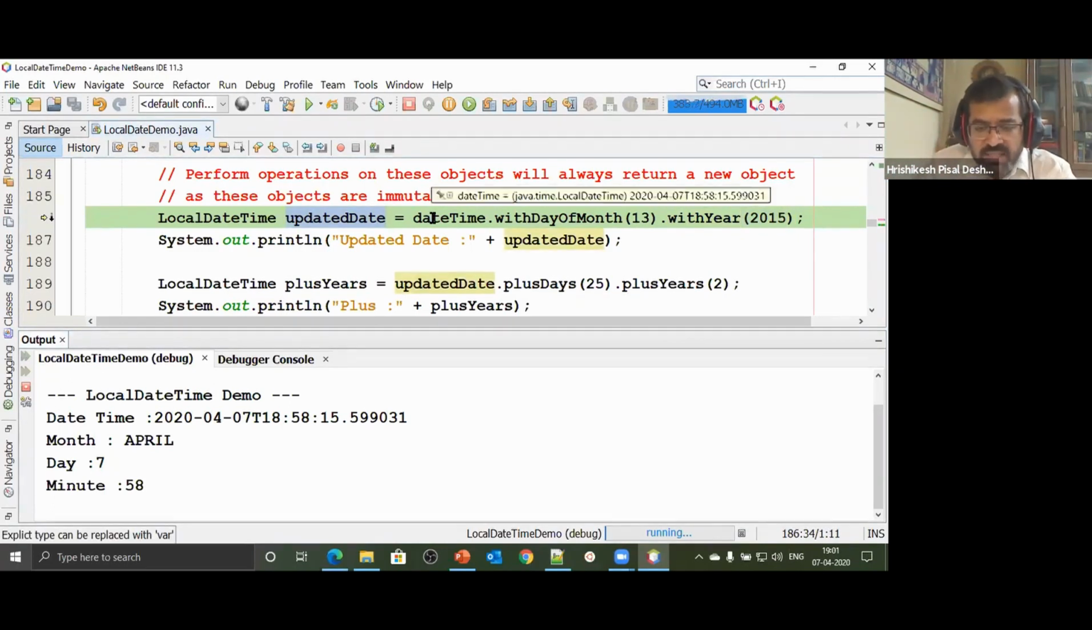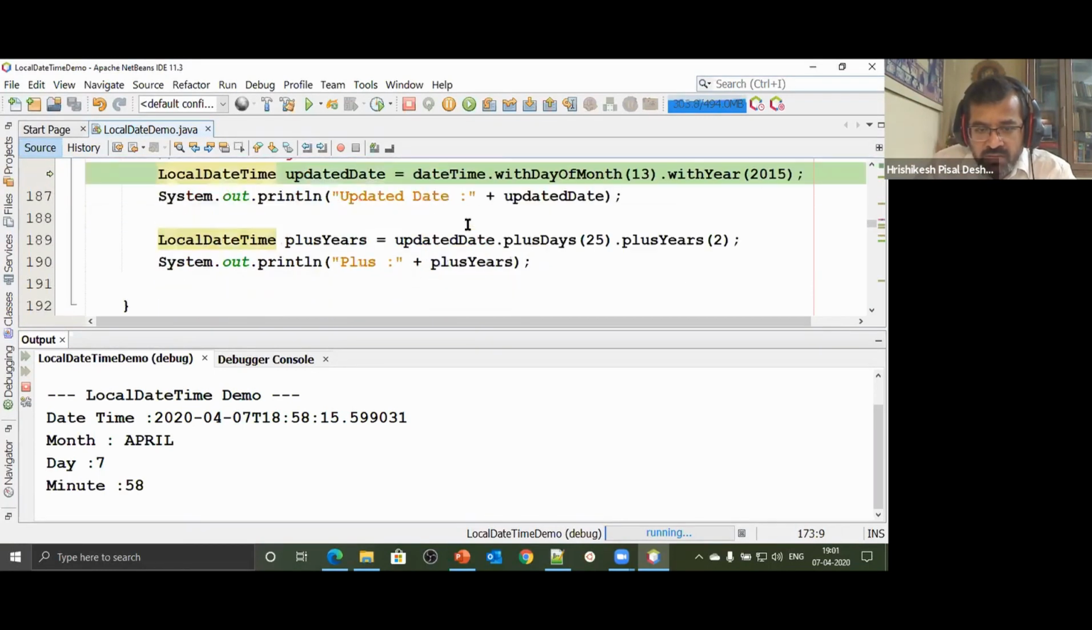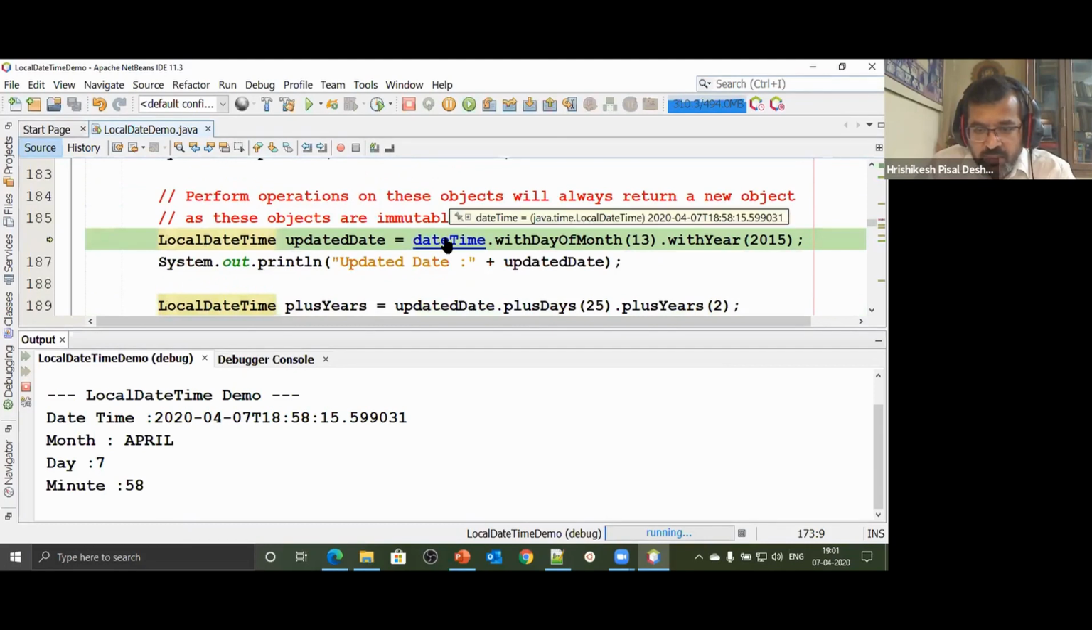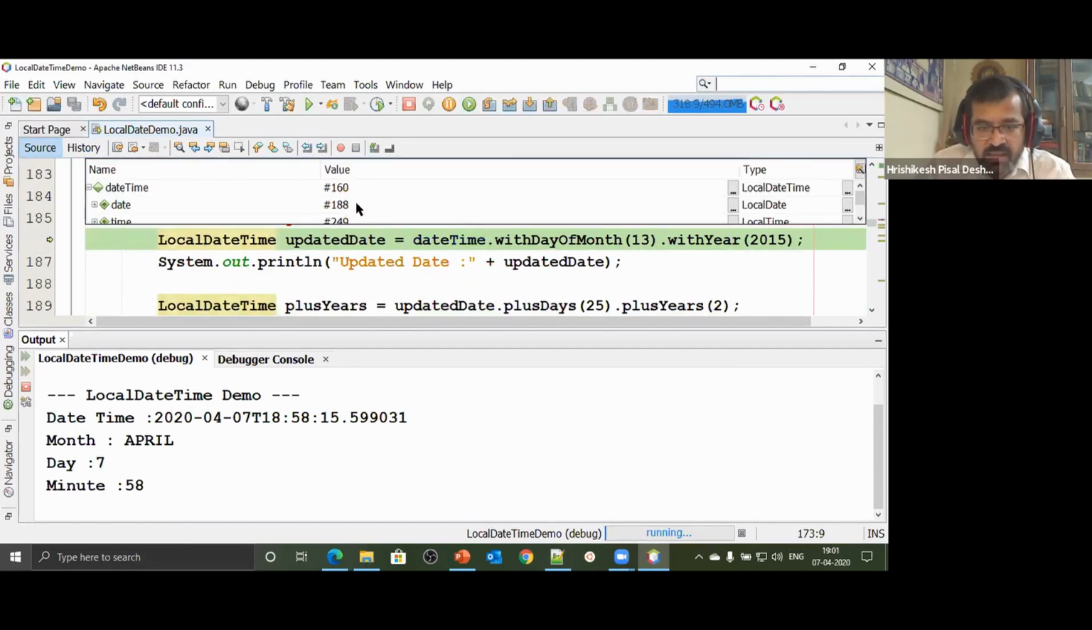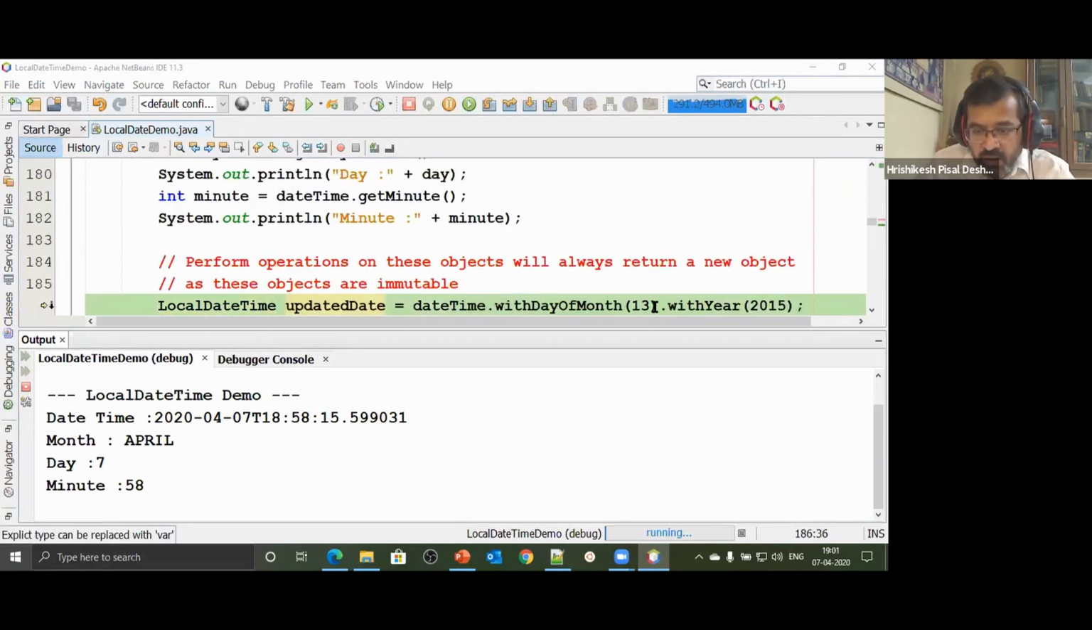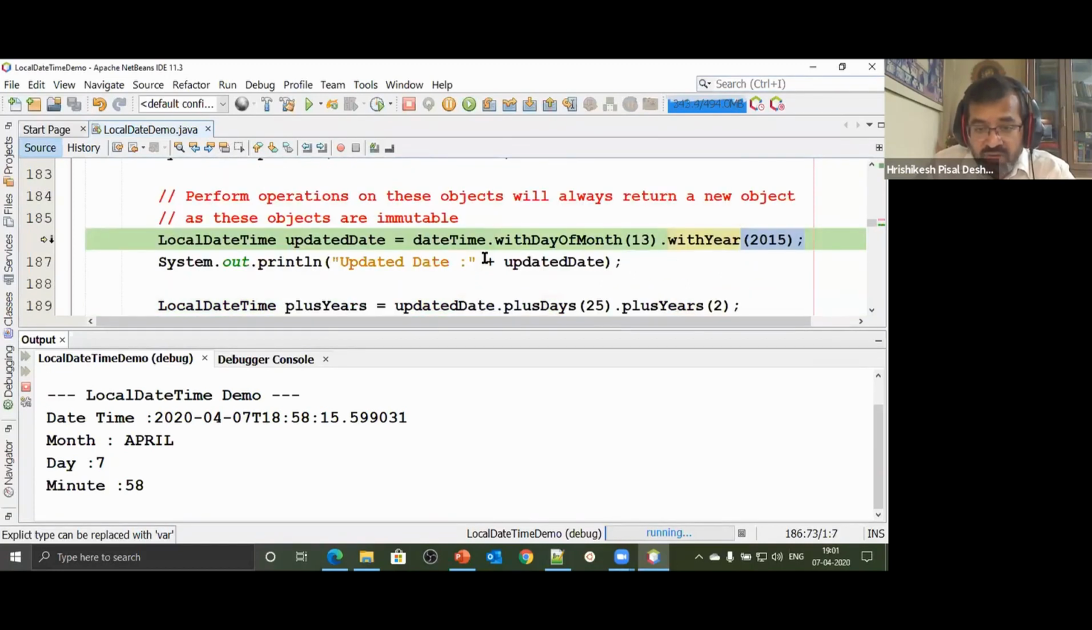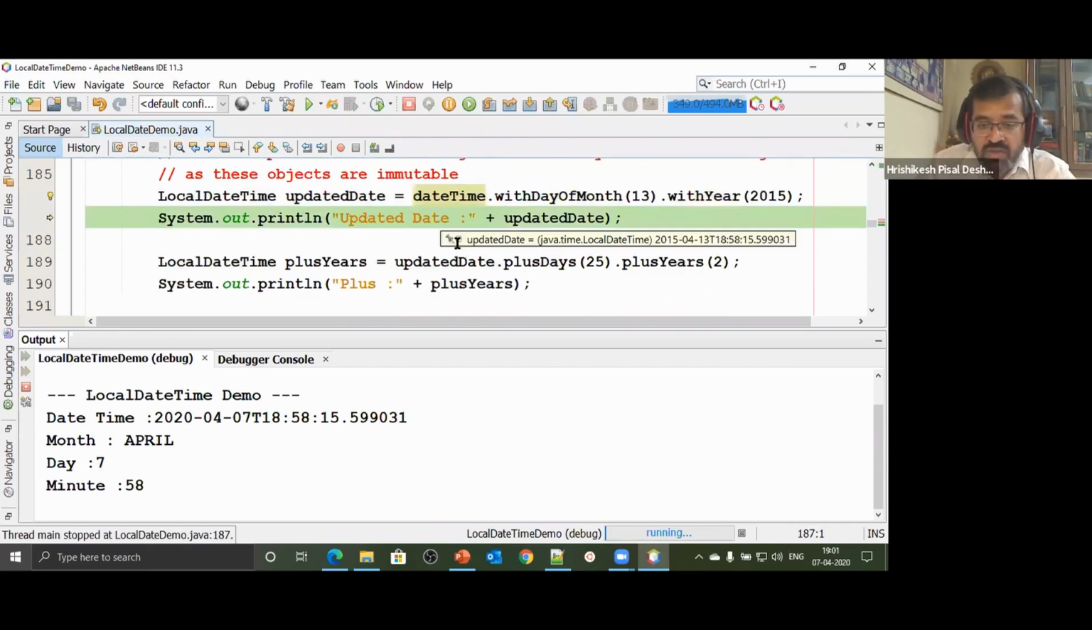So look at this, our current datetime object. We already have printed this and we know what the current datetime object value is. Inside it, the date is 24 and 7. So from this, we are going to update the day of the month to 13 and the year to 15. But keep in mind, although I'm using the word update, this object will not get updated. It may appear as if you're updating, but it will return a new object because all these datetime class objects are immutable. So it has given us the updated date.